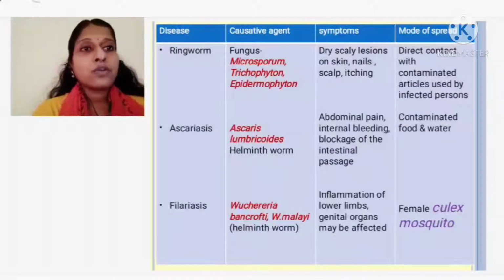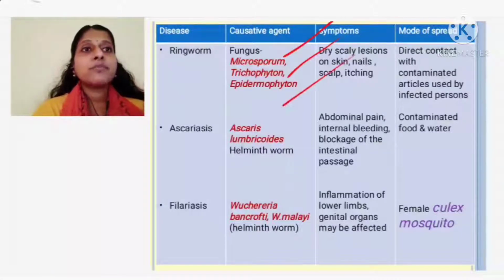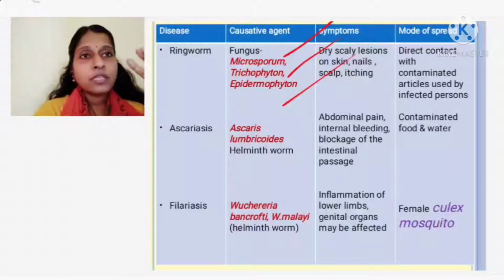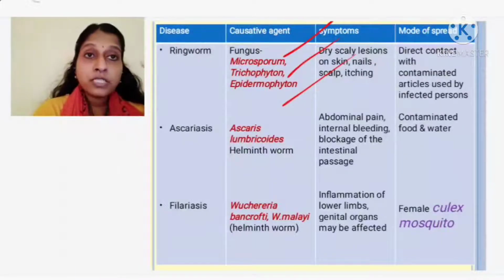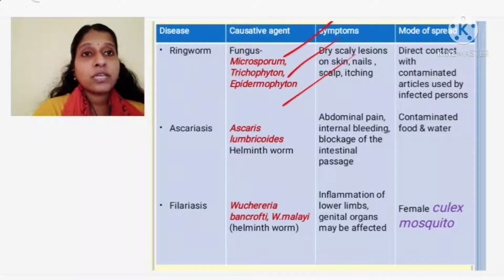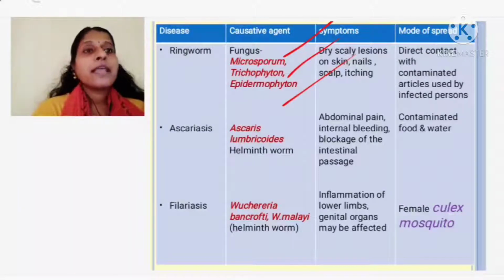One is Microsporum, second one is Trichophyton, and third one is Epidermophyton. Okay, so what are the three? Microsporum, Trichophyton and Epidermophyton. So what are the symptoms of these ringworms? Allergy-like thing. So dry scaly lesions, I have shown you the diagram. You can find them on the skin, on the nails also, you can find on the scalps. Okay, scalps you can understand, and thereafter you have itching sensation.